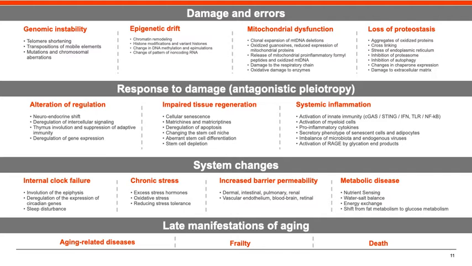In response to the accumulation of these damages and errors, a reaction of the cell and the body occurs, which leads to changes in the regulation of physiological processes, disruption of tissue regeneration, and systemic inflammation. As a result, systemic changes occur, including disruption of the functioning of the internal clock, chronic stress, increased permeability of physiological barriers, and metabolic disorders. Thus, a deterioration in the regulation of biological processes and a violation of homeostasis increases the risks of age-related diseases, decreases resistance to stress, and increases the risk of senile frailty and death of the body.